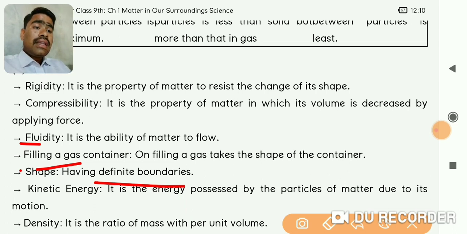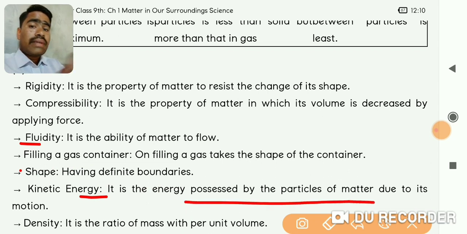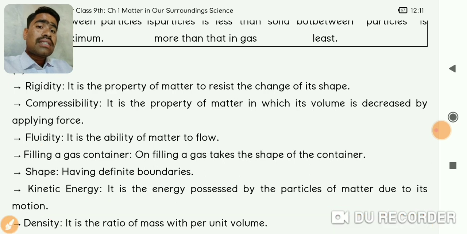Okay, the next property is kinetic energy. Kinetic energy is the energy possessed by the particles of matter due to motion. When any state of matter, whether solid, liquid or gas, is heated, the particles acquire some energy and start moving. That movement stores some energy, and that energy is called kinetic energy. So the particle possesses energy because of its motion, and that energy is called kinetic energy.